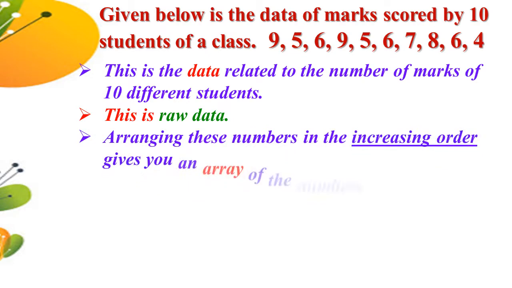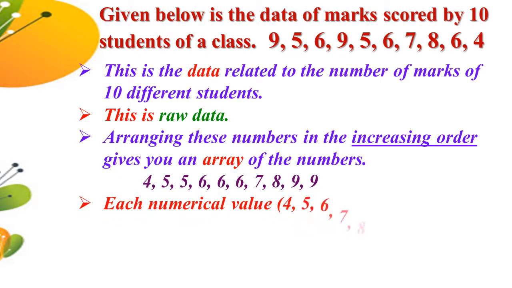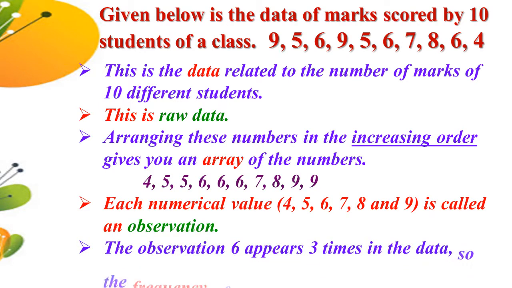Next, arranging these numbers in increasing order gives you an array of the numbers: 4, 5, 5, 6, 6, 6, 7, 8, 9. Each numerical value 4, 5, 6, 7, 8 and 9 is called an observation. The observation 6 appears 3 times in the data. So, the frequency of 6 is 3.